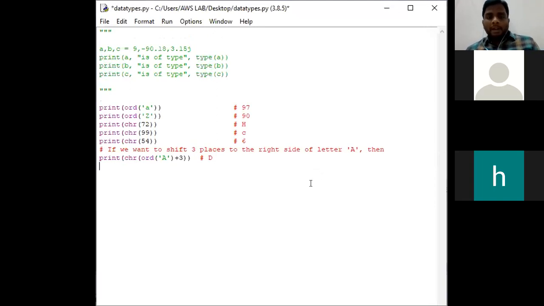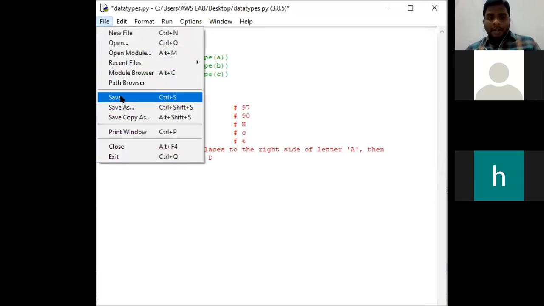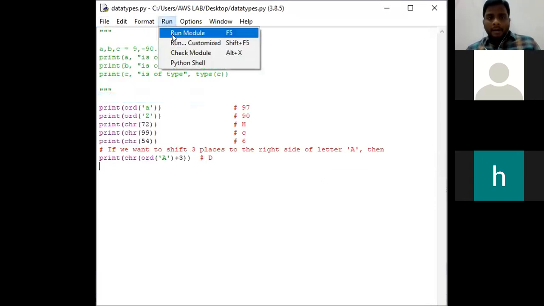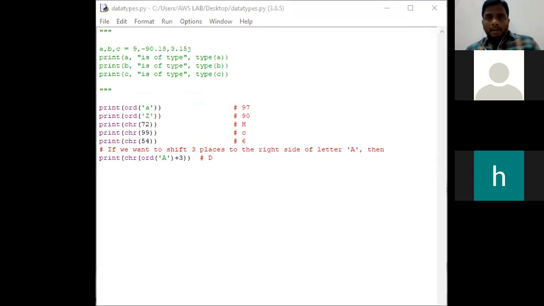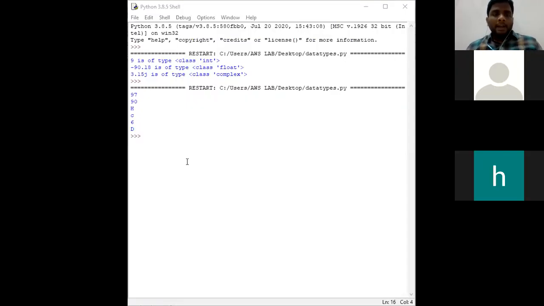After the execution of this particular program, the output will be like this: 97, 90, H, C, 6, D. Okay, we shall check. Run. Go to IDLE. See, this is the output: 97, 90, H, C, 6, and D.